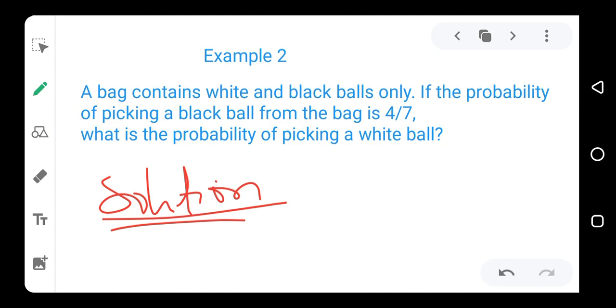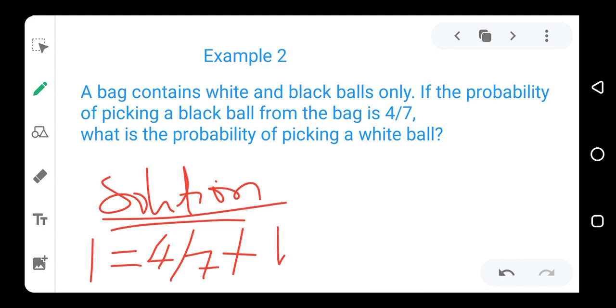That means that the probability of picking the white one and the probability of picking the black one, if you combine the two probabilities, you are going to get 1. Now, since we already know that the probability of picking the black one is 4/7, that means that 1 is equal to 4/7 plus the probability of picking the remaining one, which is the white one.